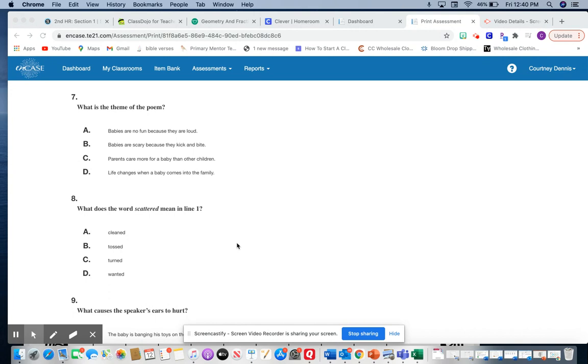All right, looking at number 8, what does the word scattered mean in line 1? So this tells us where to look. We're going to look at line 1, and we're looking for the word scattered. And this is another one that we're going to use our context clues to figure out what it means. But since we have multiple choice, we can go back and fit each one of these options in there to see which one fits best. We have cleaned, tossed, turned, and wanted.